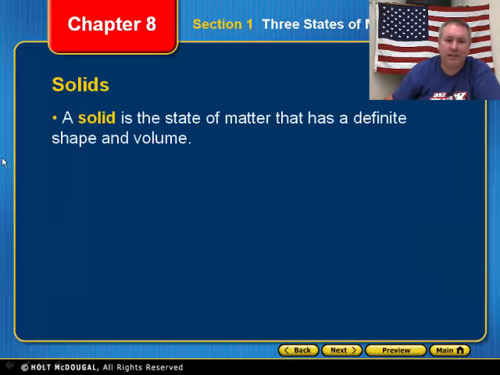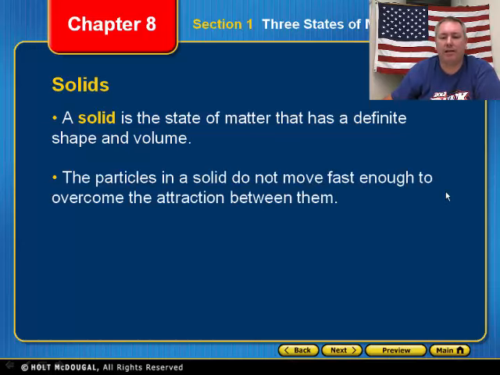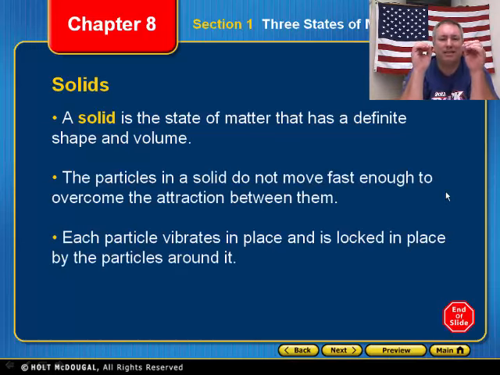Now, let's talk about solids first. When we talk about solids, we're talking about a substance that has a definite shape and a definite volume. So in other words, this right here has a definite shape. This right here has a definite shape. All right, it has a definite shape and a definite volume.